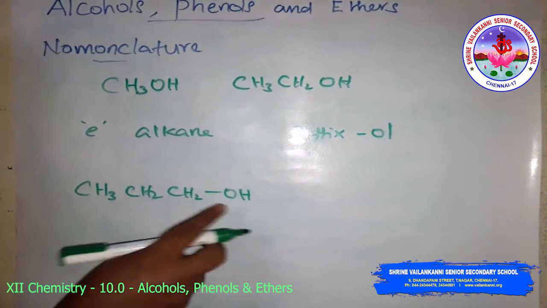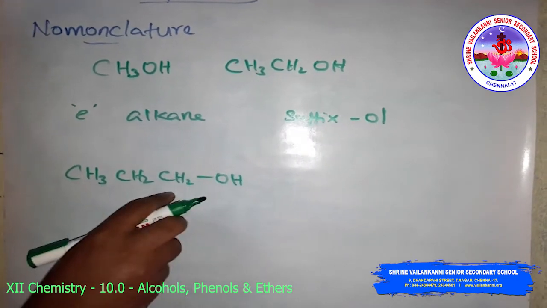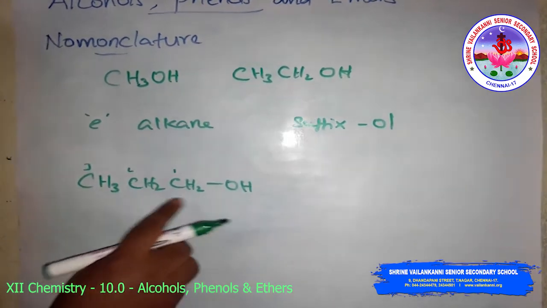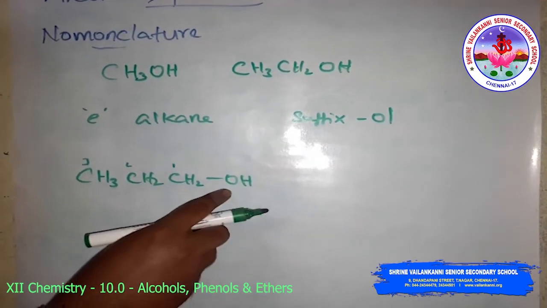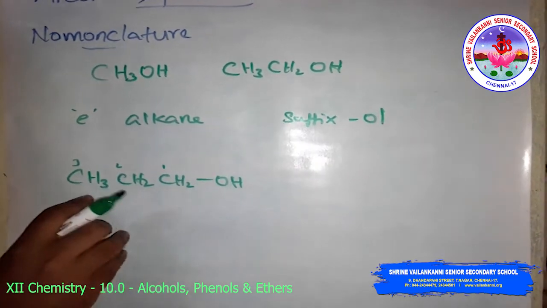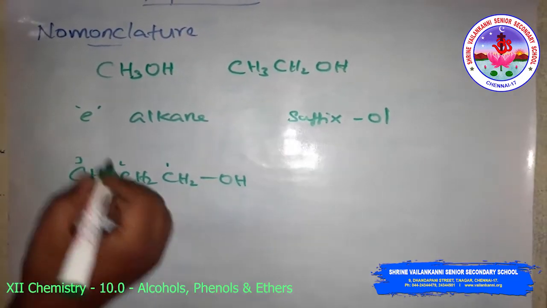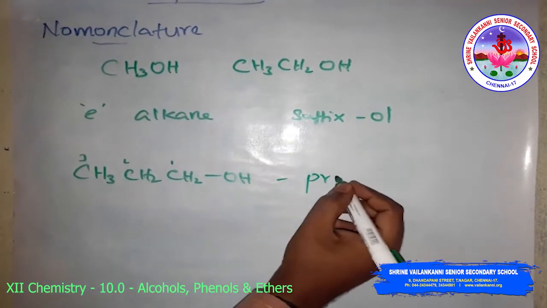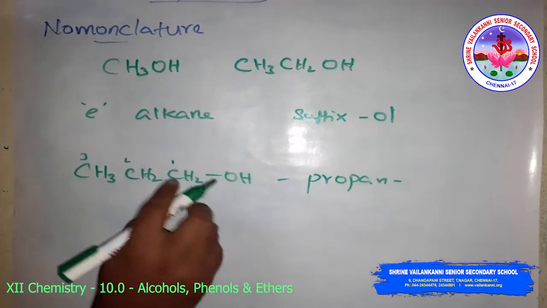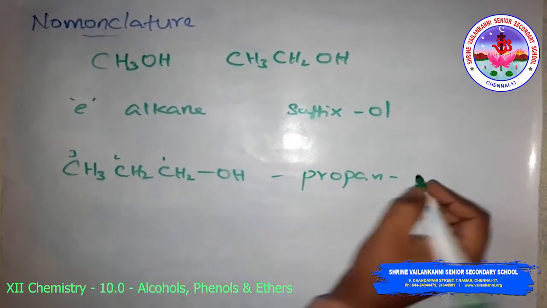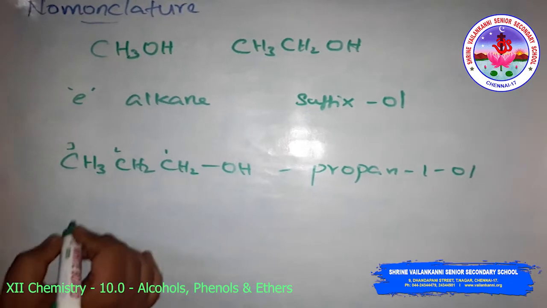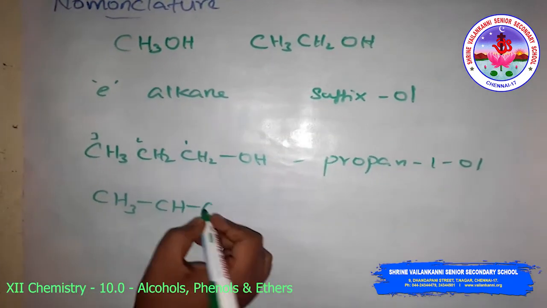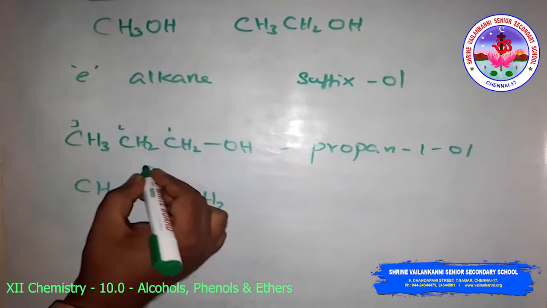Here this is the nearest end, so you have to give numbering like this: 1, 2, 3. So the first position has the alcohol, and there are 3 carbon atoms, so prop, it will become propane. Removing that E and adding OL, propan, and the position containing the alcohol group is first, so propan-1-ol. Suppose the compound is like this, CH3CHCH3OH.